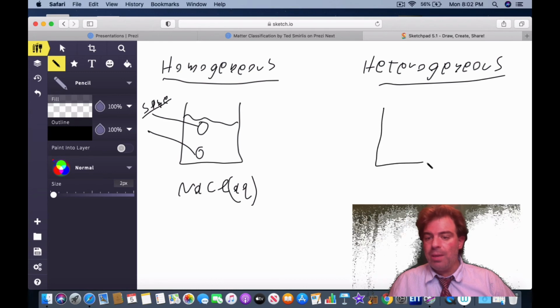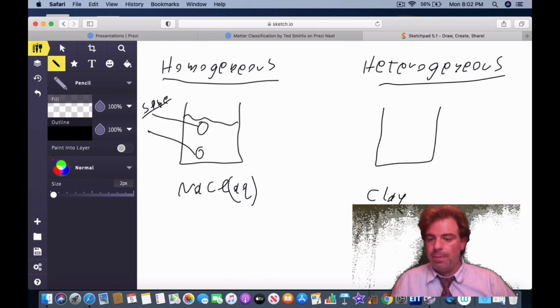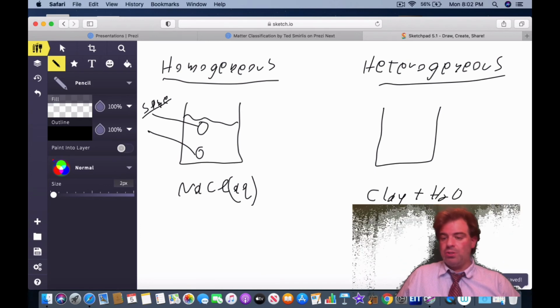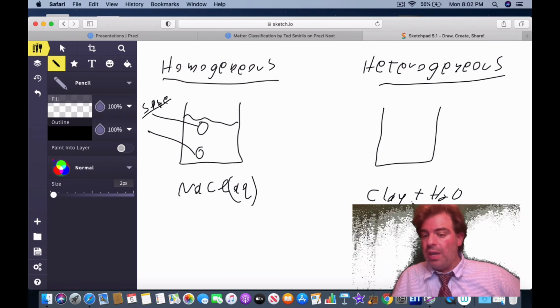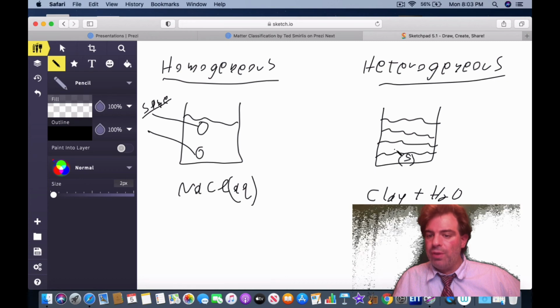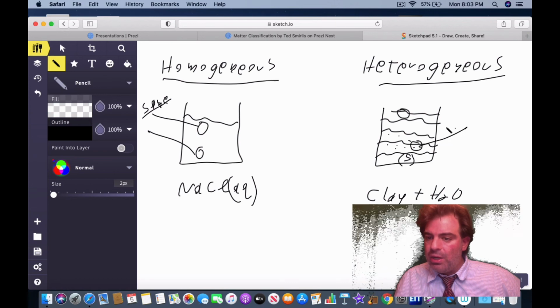Now, imagine the example we gave with clay and water. Notice how this does not form a solution, so I can't put aq over here. But what's going to happen is gravity is going to precipitate it out. So most of it is going to fall on the bottom as a solid, and you're going to have these various bands over here, with different particle density, all the way to the top where it's going to be almost clear. So now, if you take a sample from the top, and a sample from right here, are they going to be the same? No, they're not. They're going to be very different.